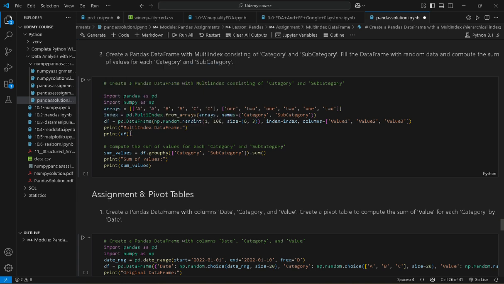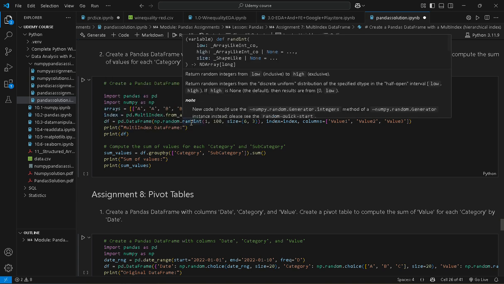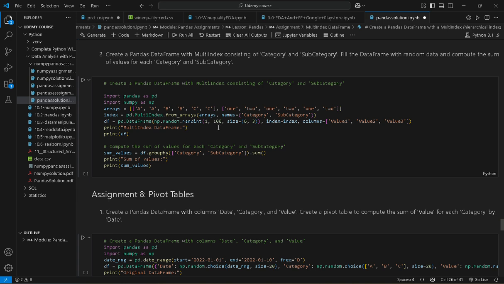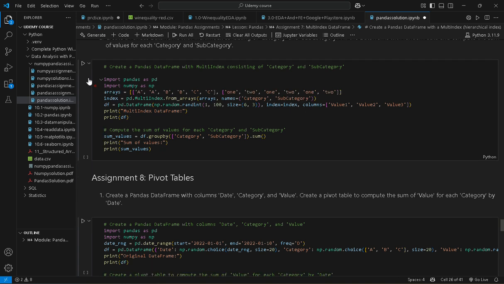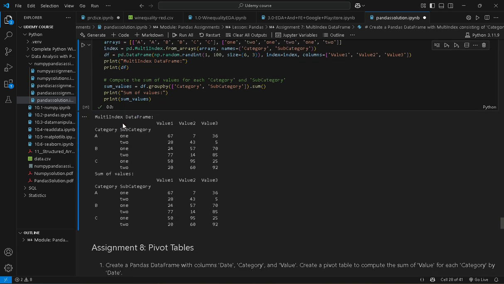Now we make the data frame with this index using np.random.randint, which fills the values 1, 2 and 3 with random integers from 1 to 100 of size 6 comma 3, with index equal to index. Okay, let's check the output. So this is our category A, B, C, which have three categories with subcategories 1, 2, 1, 2, 1, 2, with values v1, v2, v3. These are random integers.